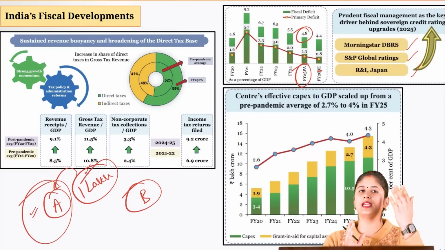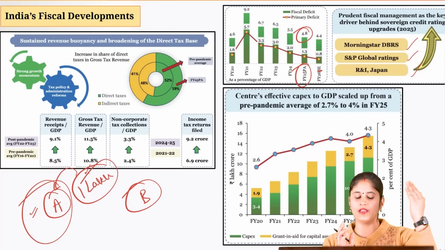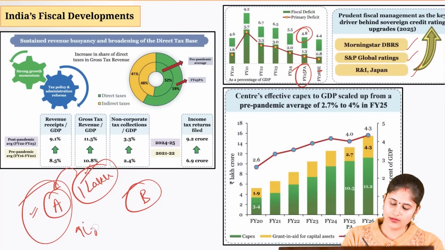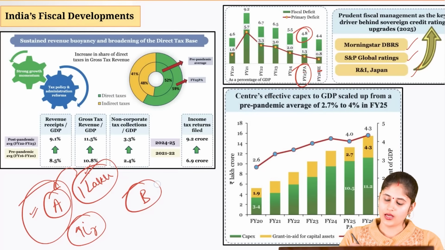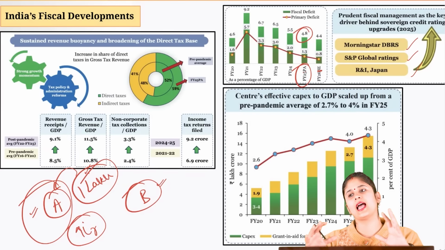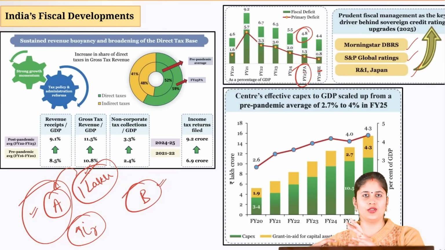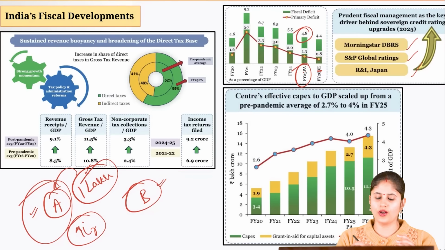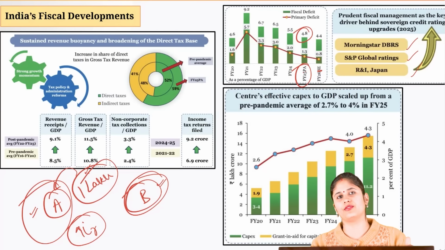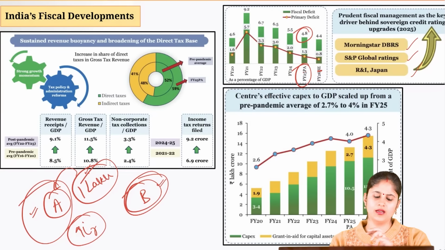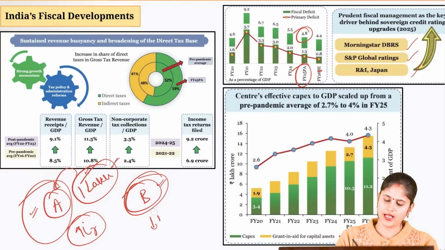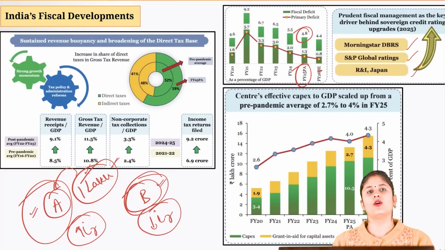You will say, okay, I'll give you the money, but you have to give me a very high interest on this. Another scenario, another friend of yours is B. He has a very good repayment history, and currently he does not owe a lot of debt to other friends of yours. So he comes to you, you will be ready to give him this money, 1 lakh, at a lower interest rate. So this is what happens when a country's rating improves.